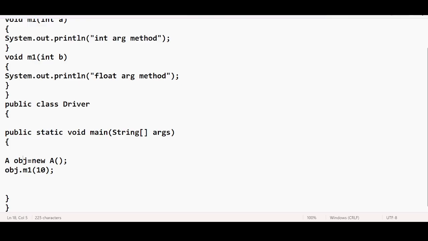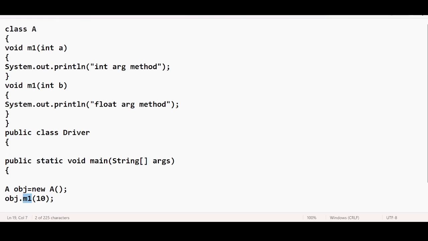So on top of our picture, you're calling the m1 method, and there will be a method signature in the method table. However, there are two identical methods having the similar method signature. So duplication has happened. You cannot duplicate the method signature.